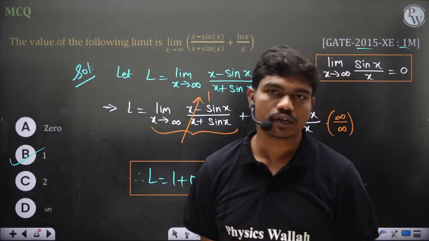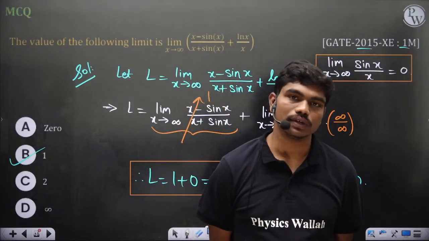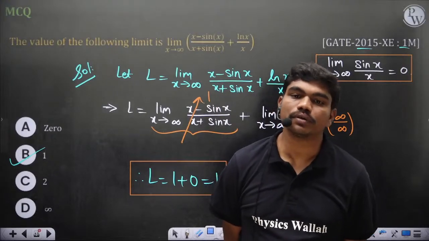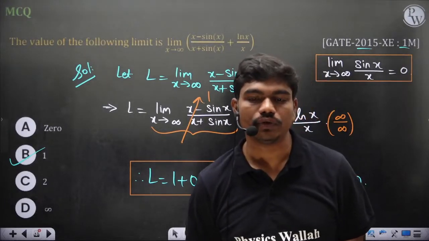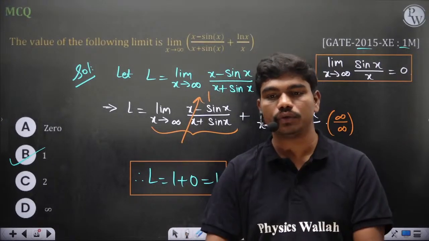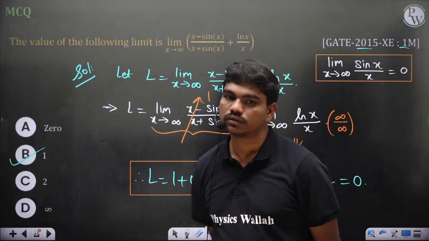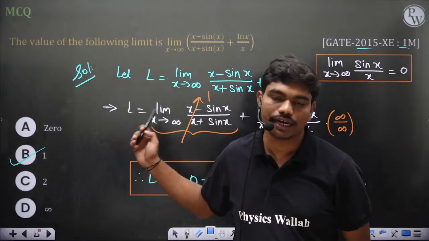See, if you apply L'Hospital rule, you will definitely end up with 1 minus cos x by 1 plus cos x. So then how do you substitute infinity and get the exact value of cos infinity? You just know that cos infinity lies in between minus 1 and 1. You don't know the exact value, correct? So that's why, better than L'Hospital, you should utilize the simple understanding of the limit.